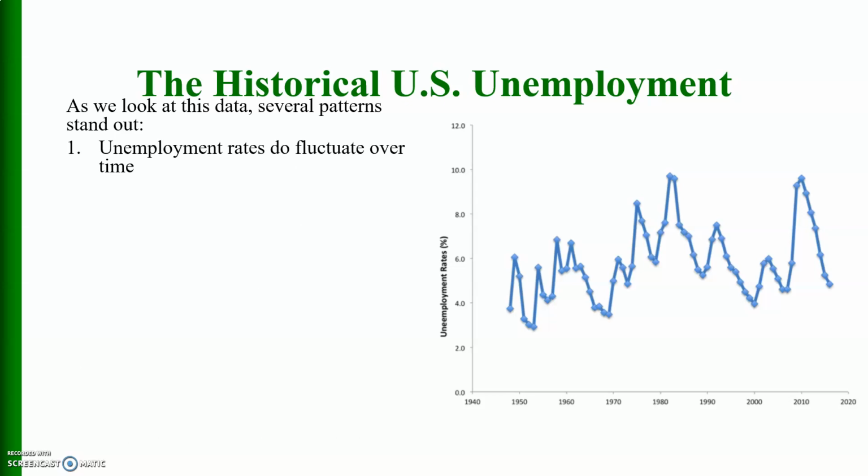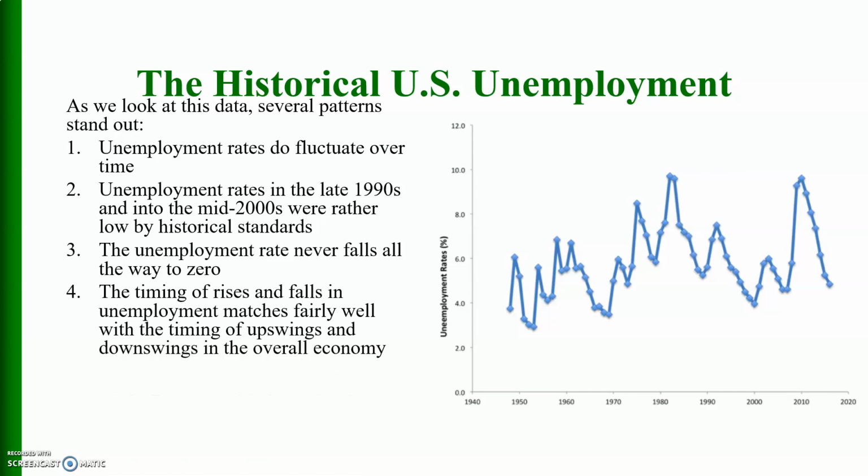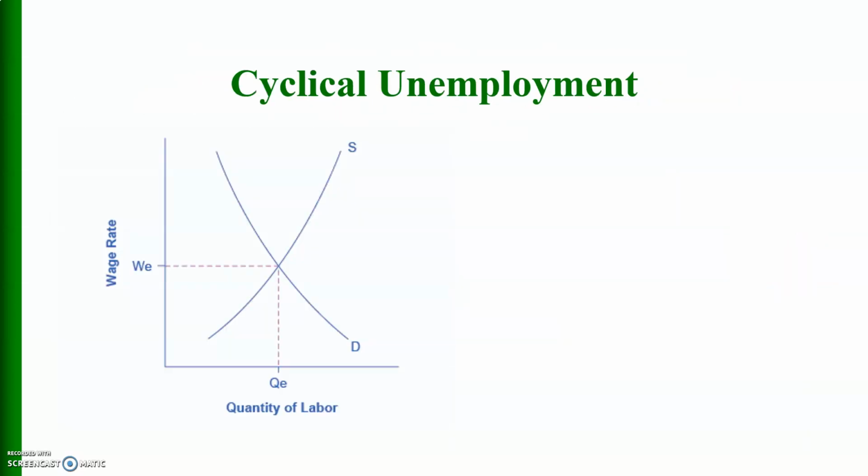This is the historical US unemployment. Unemployment rates do fluctuate over time. Unemployment rates in the late 90s and into the mid 2000s were rather low by historical standards. The unemployment rate never falls all the way to zero, and the timing of rises and falls in the unemployment matches fairly well with the timing of upswings and downswings in the overall economy. No significant upward or downward trend in unemployment rates is apparent.